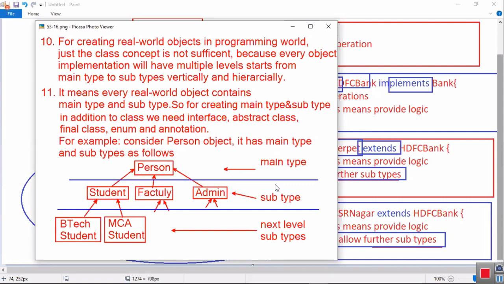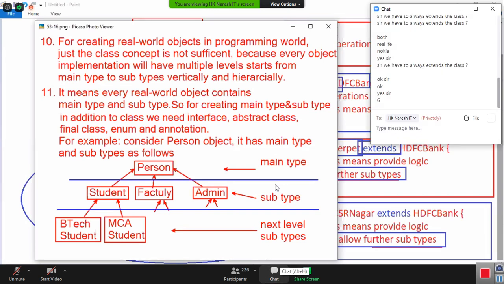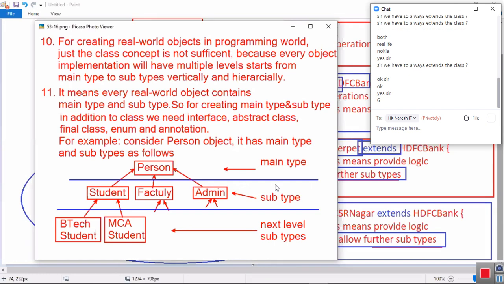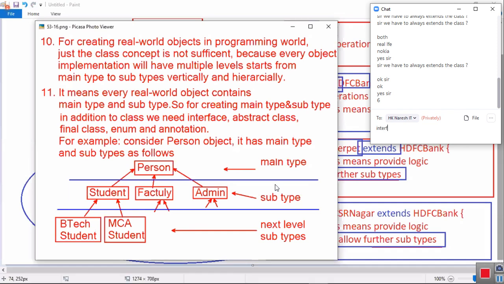Tell me, totally how many types of classes? I added two more. You are very weak in mathematics. Totally, how many types of classes? Six. What are the six? Interface, abstract class, concrete class, final class, enum, and annotation. Totally six types of classes are there.